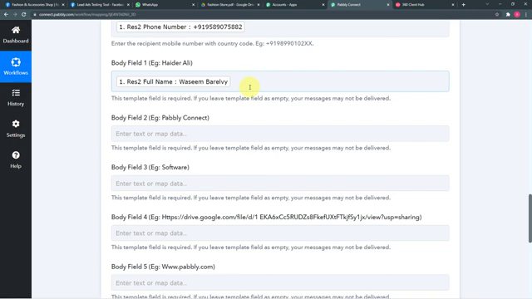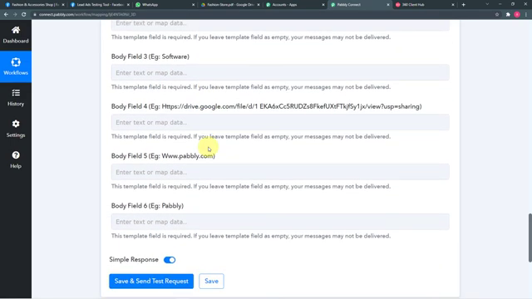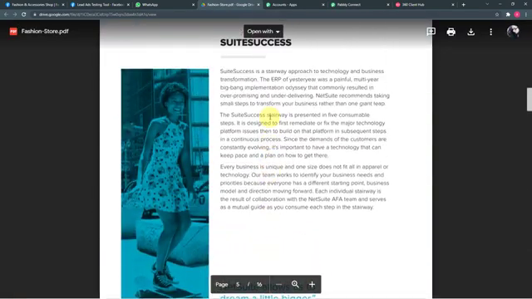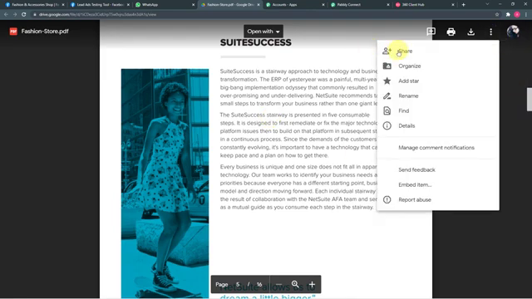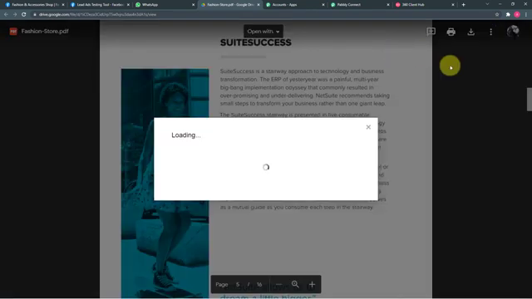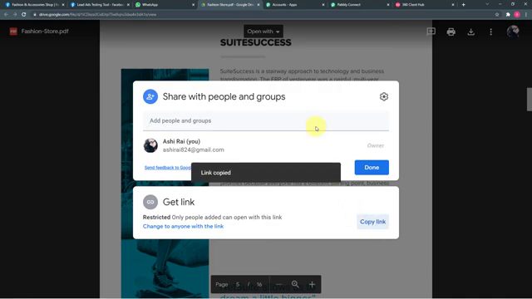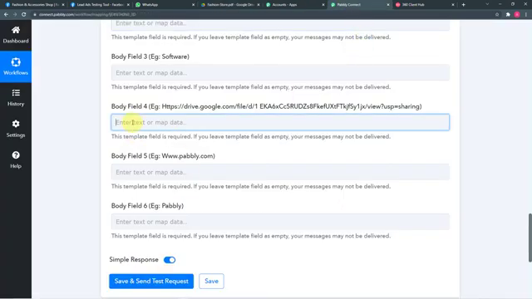So the things that you can map, or if you want to fill something manually, for example, let's say in this body field 4, we want to enter the link of the brochure that we have. You can see this is our brochure, and I have saved it in my Google Drive. Here I am going to generate a shareable link by clicking on share. Now it is saying get link, and here is the copy link option. I'm going to click on copy link and paste this link manually in this fourth body field. Similarly, let me fill all other body fields too.